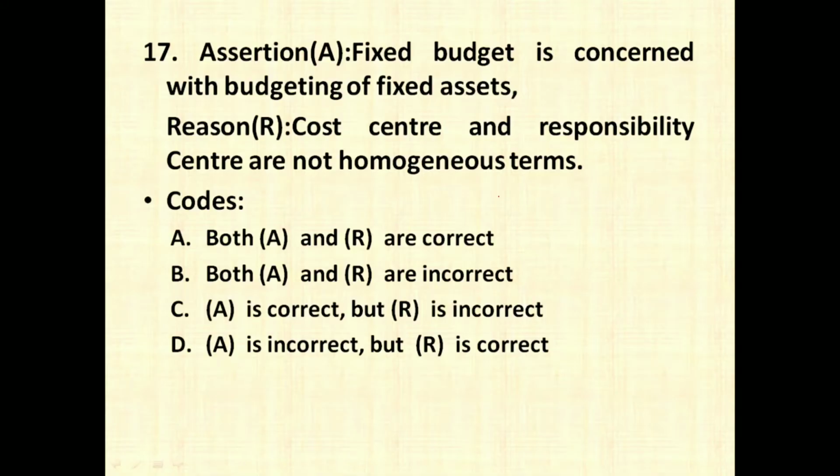The next question is: fixed budget is concerned with budgeting of fixed assets. No, this is not a right assertion, because it is not dealing with fixed assets, but it is dealing with fixed budgets and flexible budgets. The reason given is cost centers and responsibility centers are not homogeneous terms. So this is actually right. Cost centers and responsibility centers both are different and not the same terms. So the right answer is going to be option number D, that is A is incorrect but R is correct.